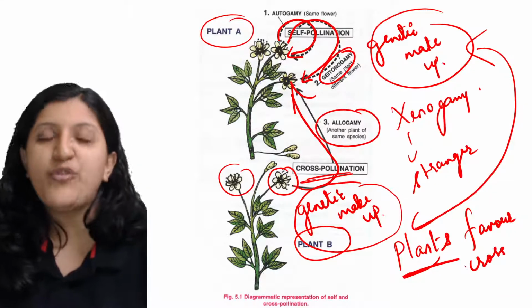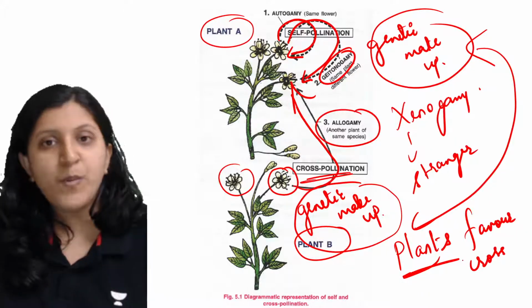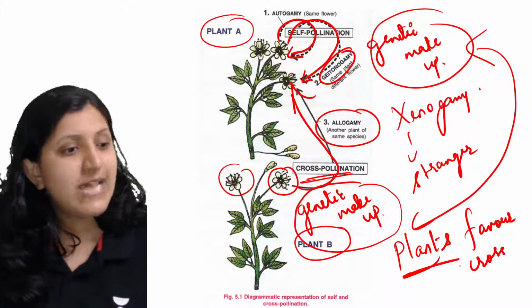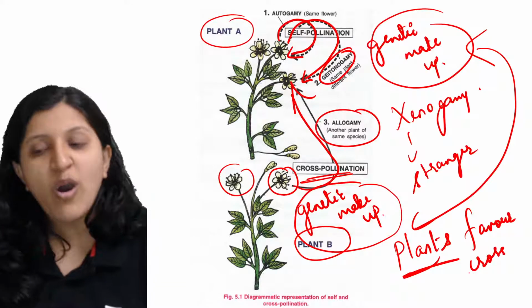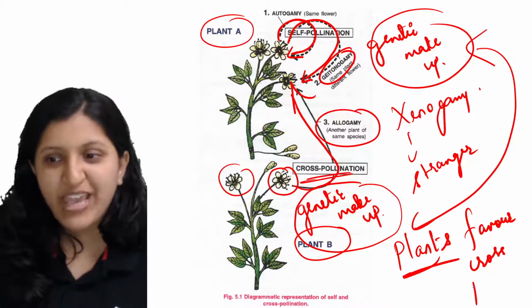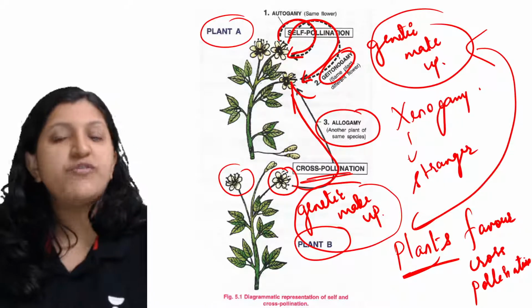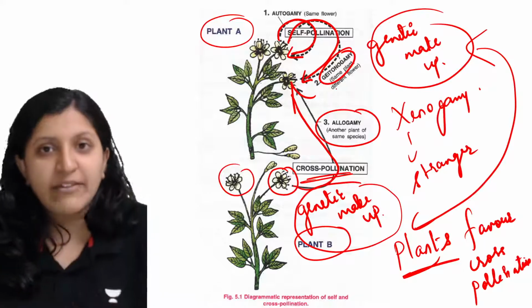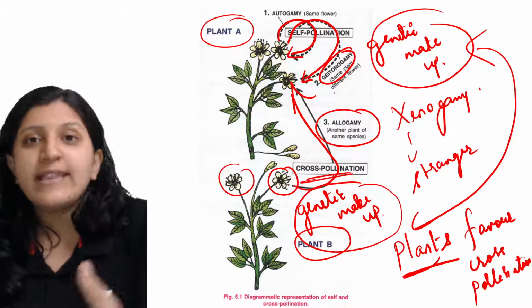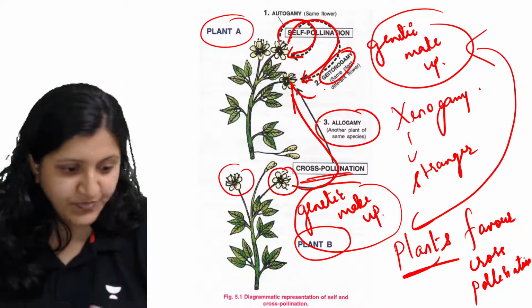Only if it is not possible will self pollination be seen; otherwise plants usually favor cross pollination. That is because of the genetic makeup, so genetic diversity can be achieved and there can be better adaptability.